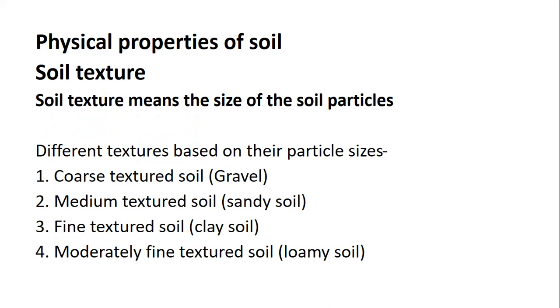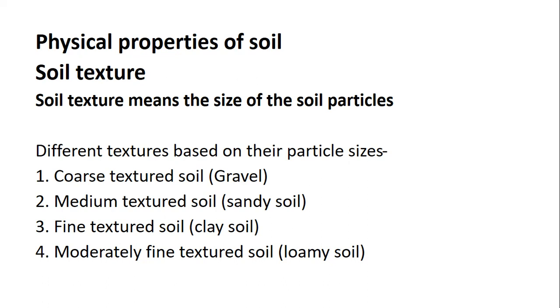If you study the physical properties of the soil, the first very important one is soil texture. The soil texture means the size of the soil particles. On the basis of soil texture, soil is classified into the following types. Number one is coarse textured soil, that is gravel. Gravel means the soil which is made up of large rock particles. In between these particles, large spaces are present. Therefore, the gravel has no capacity to withhold water and organic content. Hence, the gravel is not suitable for the growth of vegetation.